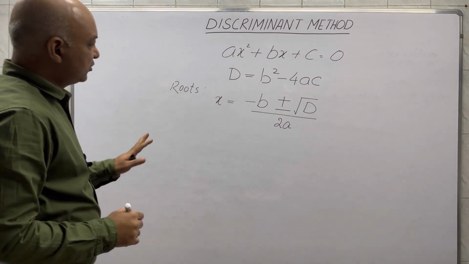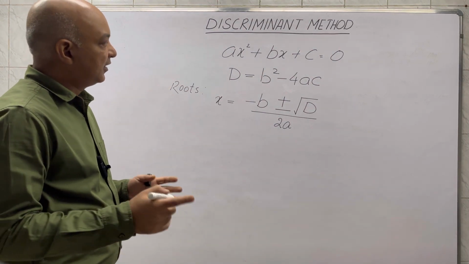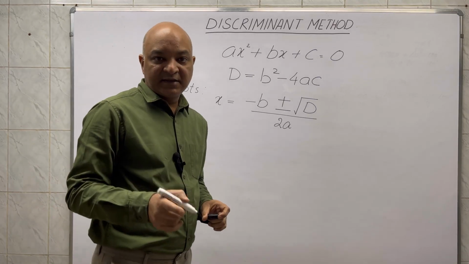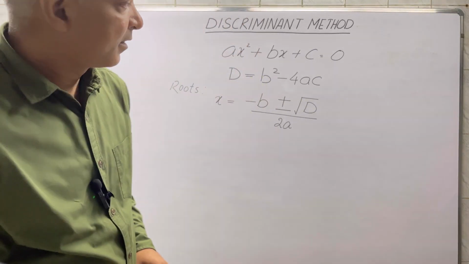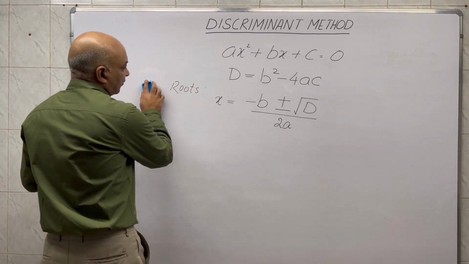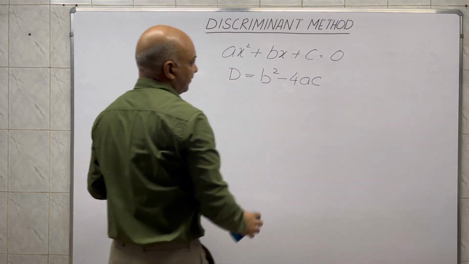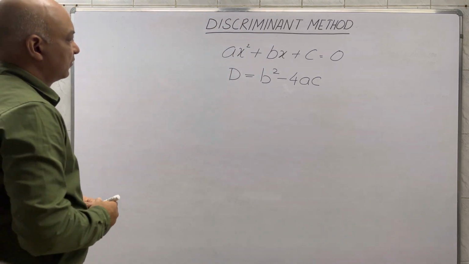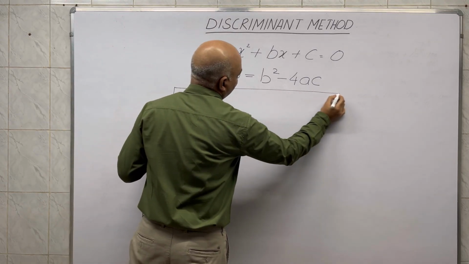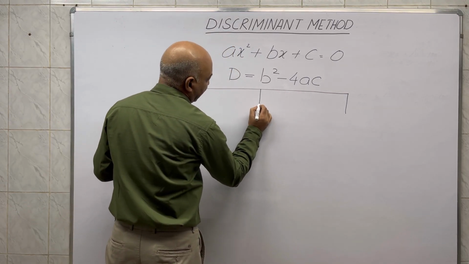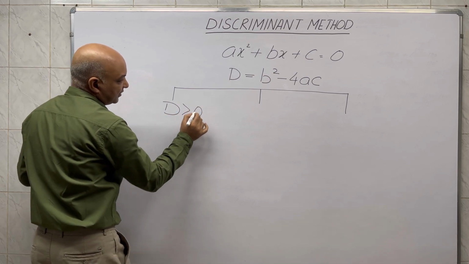Now, the roots of the quadratic equation can be of 3 types. So let us discuss the nature of roots here. This discriminant which I have found can have a positive value, a negative value, or it can be 0 as well.